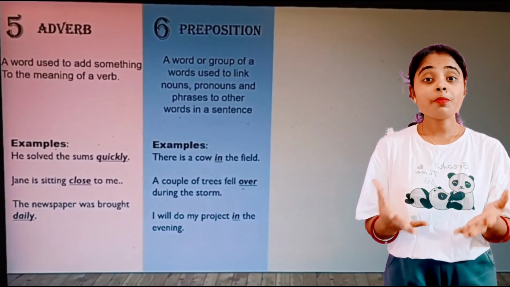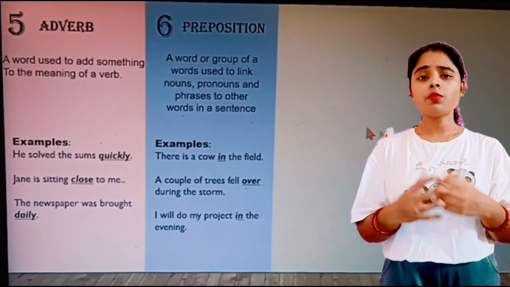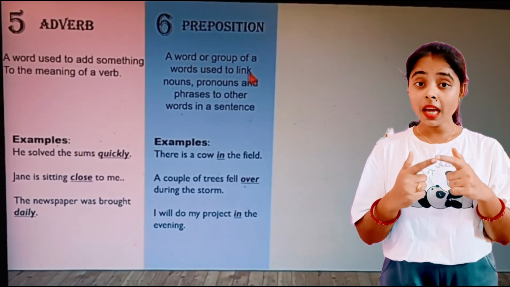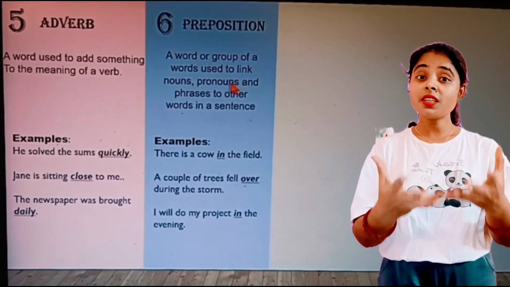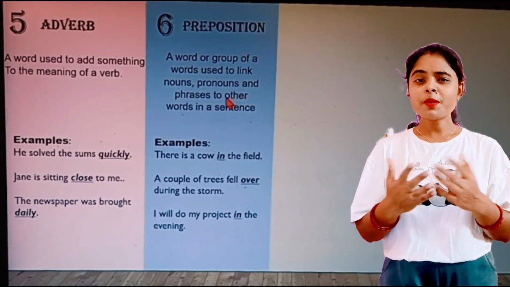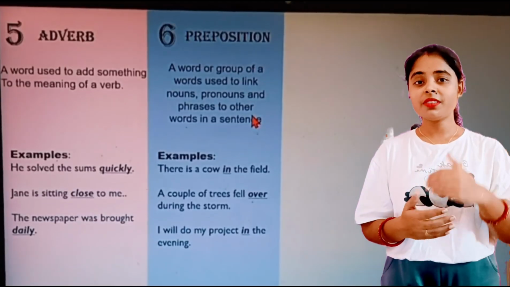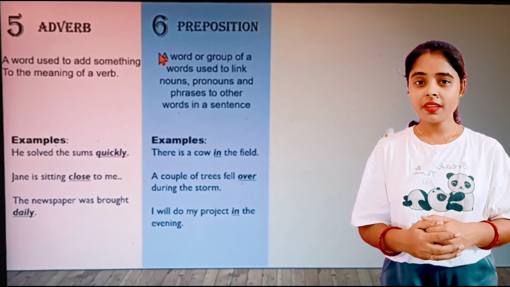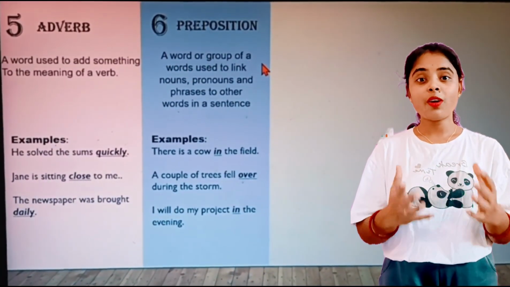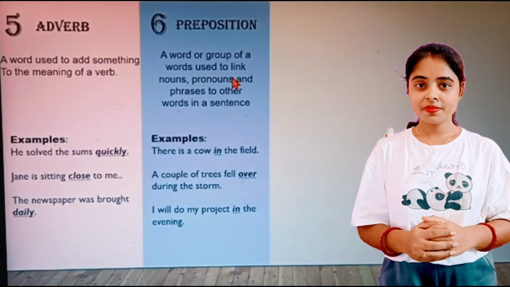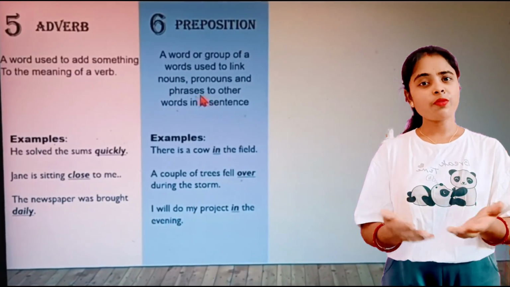Preposition. What is a preposition? A word or group of words used to link a noun or pronoun or phrases to other words in a sentence. Preposition words like in, on, under, above, below. There are many words used to show the position of an object or of a noun. Clear? Now let's see a few examples.